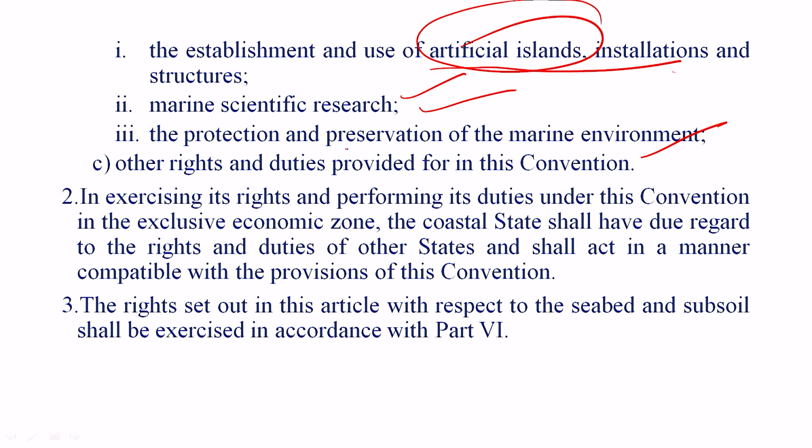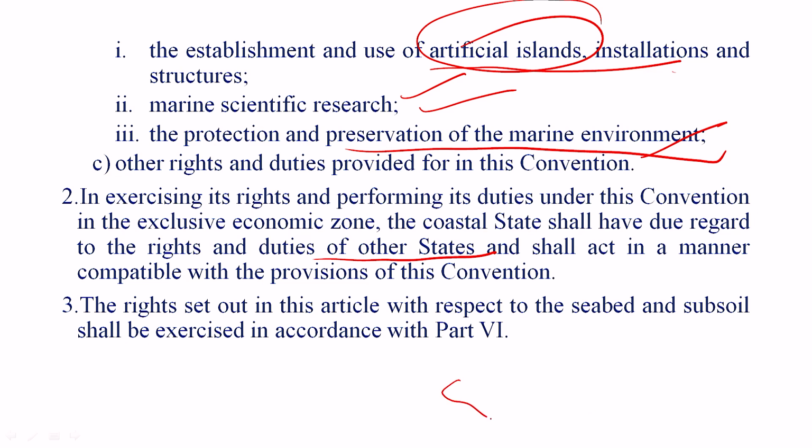So all this is up till the extent of the exclusive economic zone area. Then there are other rights and duties provided for in this convention. In exercising its rights and performing its duties under this convention in the exclusive economic zone, the coastal state shall have due regard to the rights and duties of other states, and shall act in a manner compatible with the provisions of this convention. Now what does it mean? It needs to take into consideration the rights and duties of the other states.